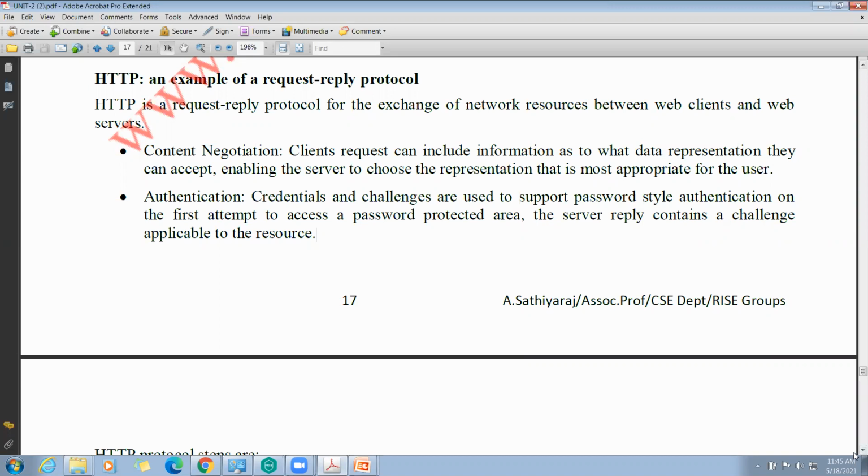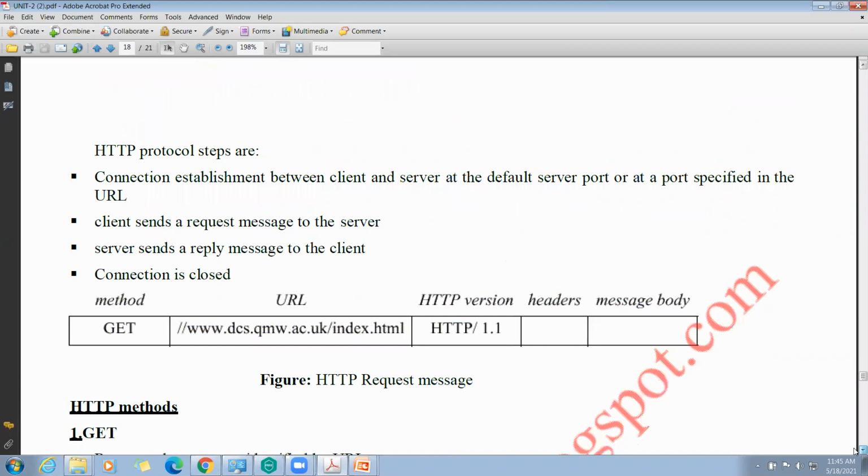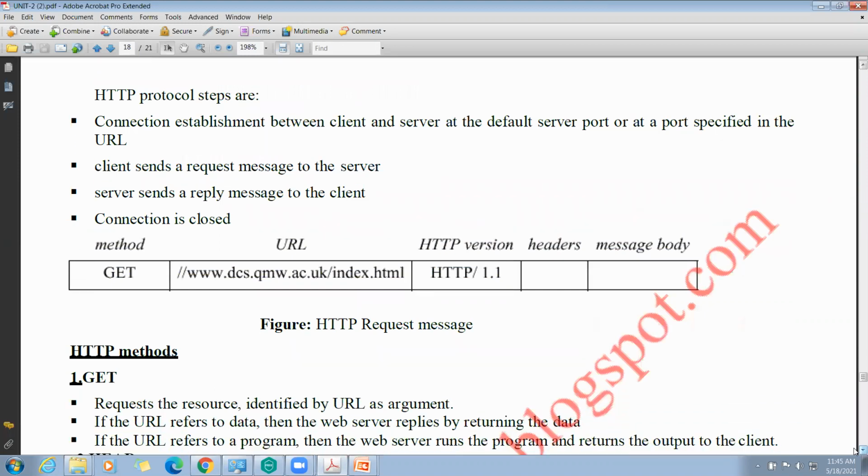Next, in the HTTP protocol, see what the steps in the protocol are. First, the connection is established between client and server at the default server port or the port specified in the URL. Suppose in the URL we have given www.gmail.com, it will go to the default server port.